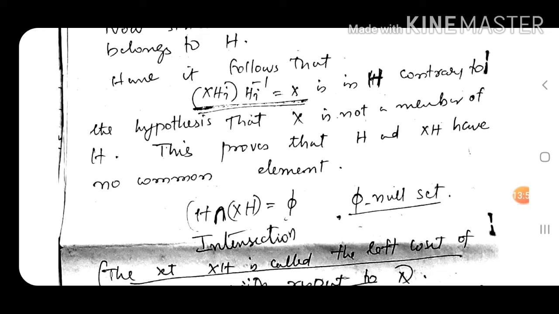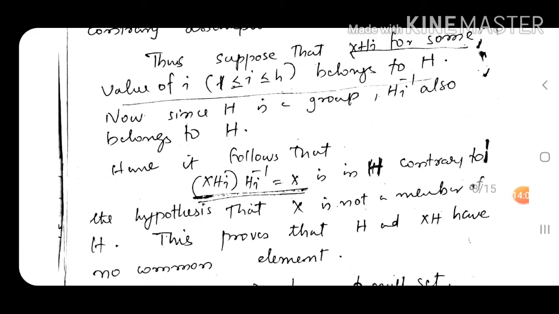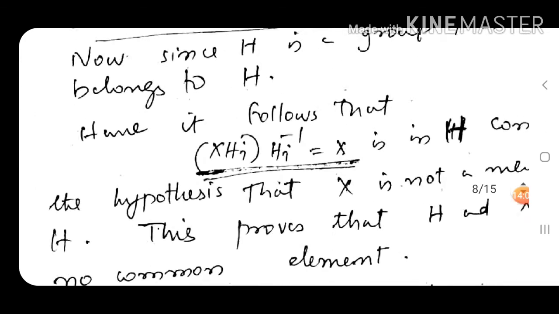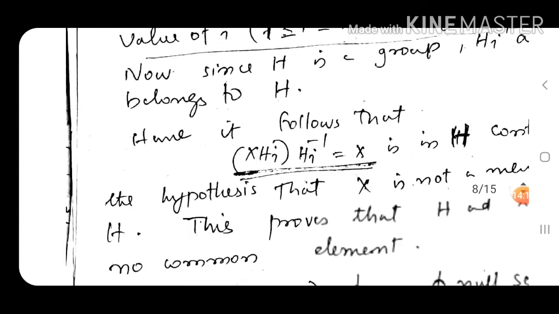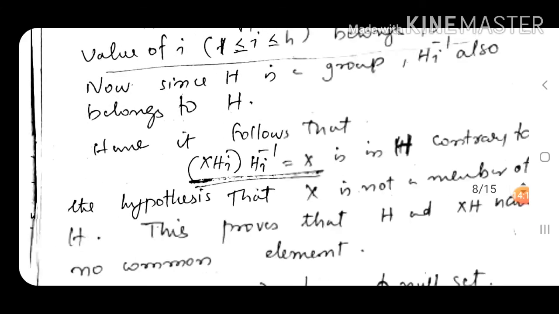So if you are taking x in such a way that it does not belong to H, and then we try to take this product, we get x as an element because xhi is an element in the group.